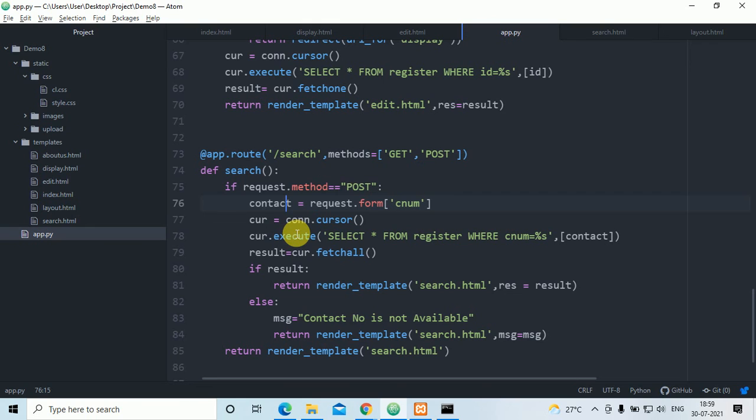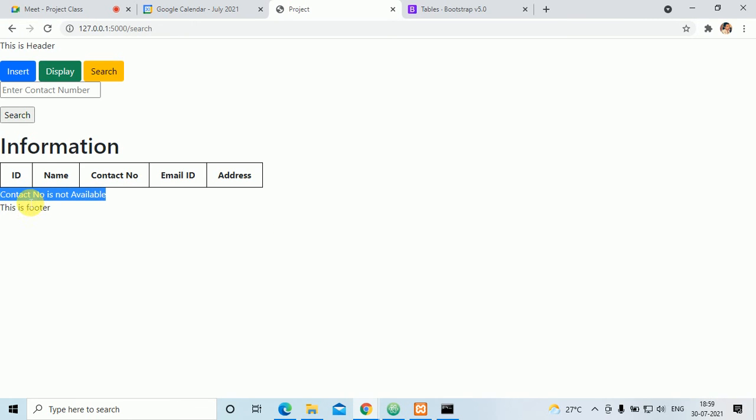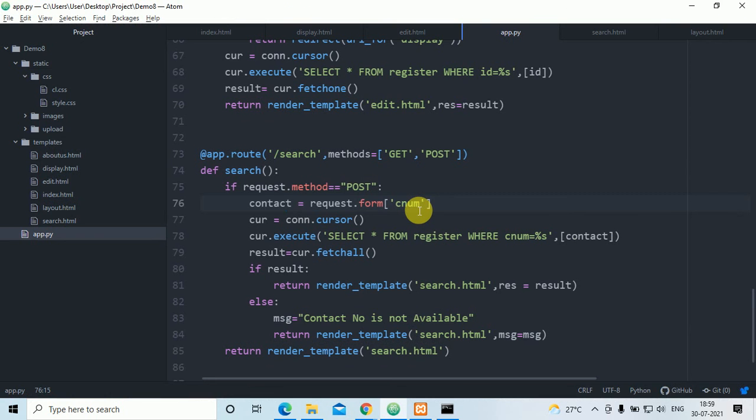For this I have to use the message alert box, that is sweet alert. Instead of this, if I click on the search and the record is not there, the alert box will show that contact number is not available. That we will do.